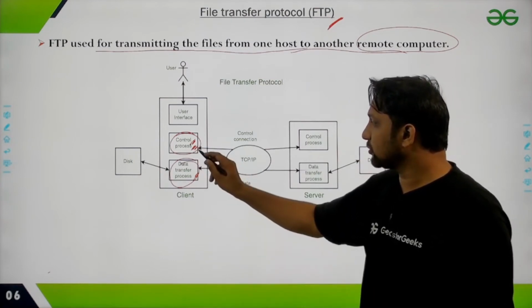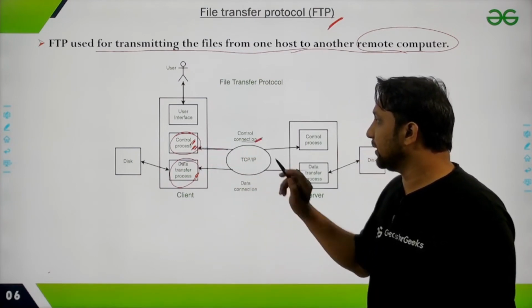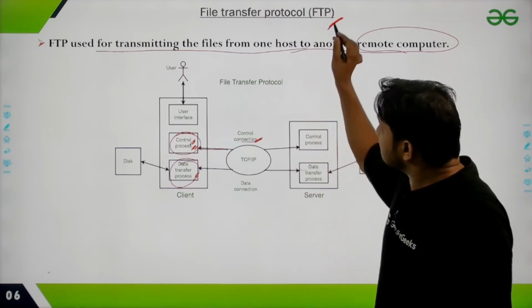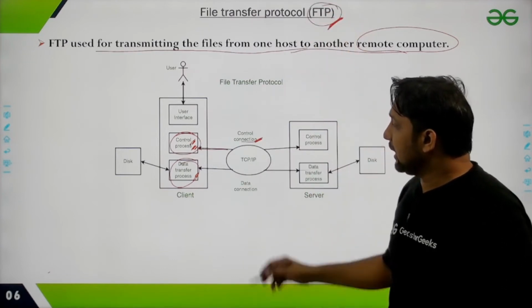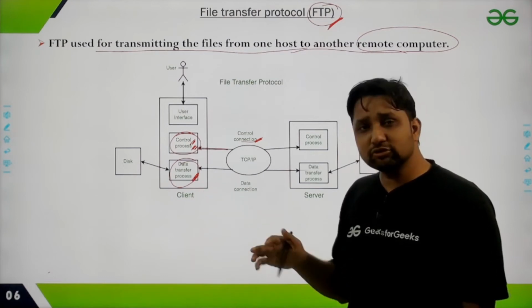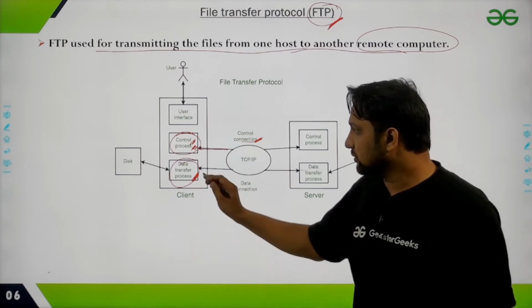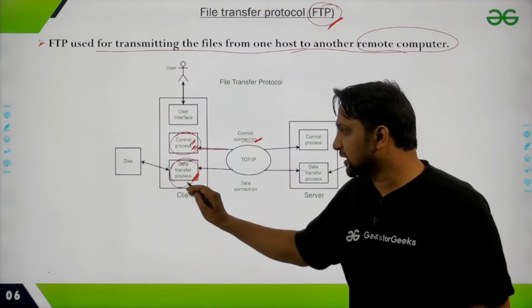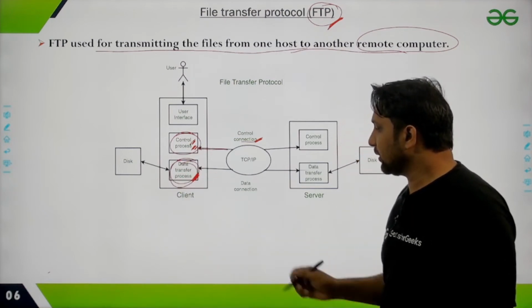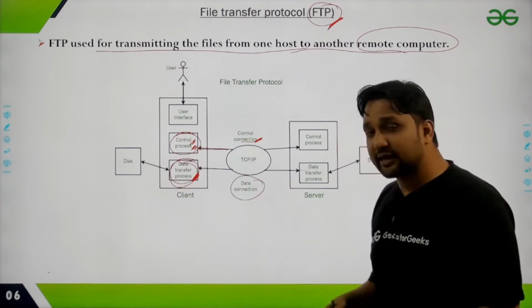For that, a control connection is made, which is again done with the help of FTP. Another type is when you simply want to download some file. That type of process is known as the data transfer process, and the connection is known as the data connection.